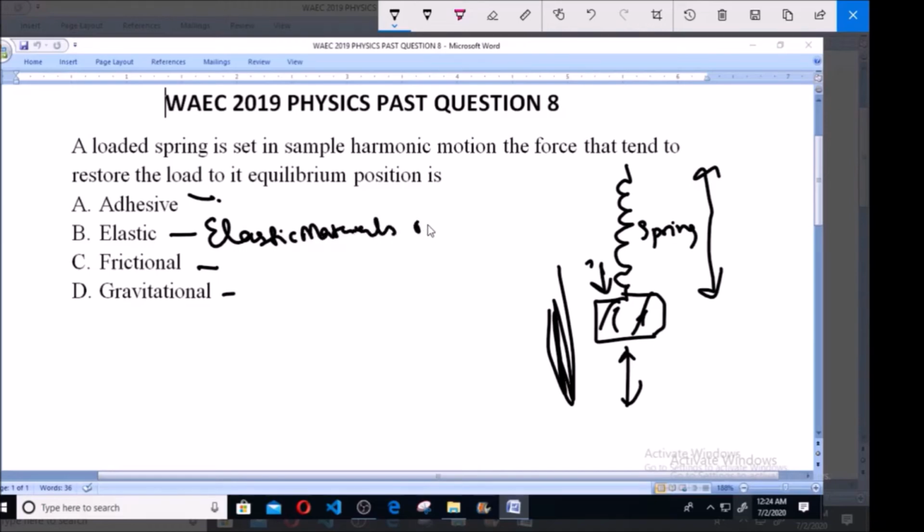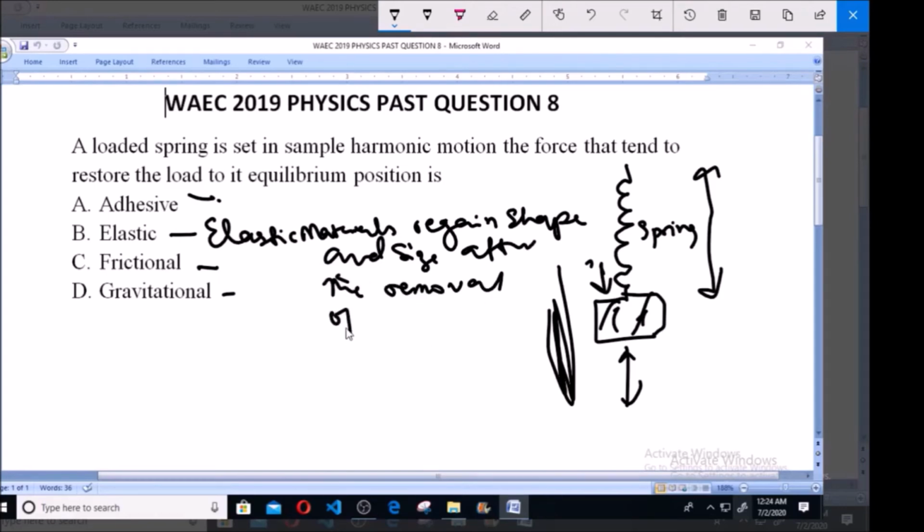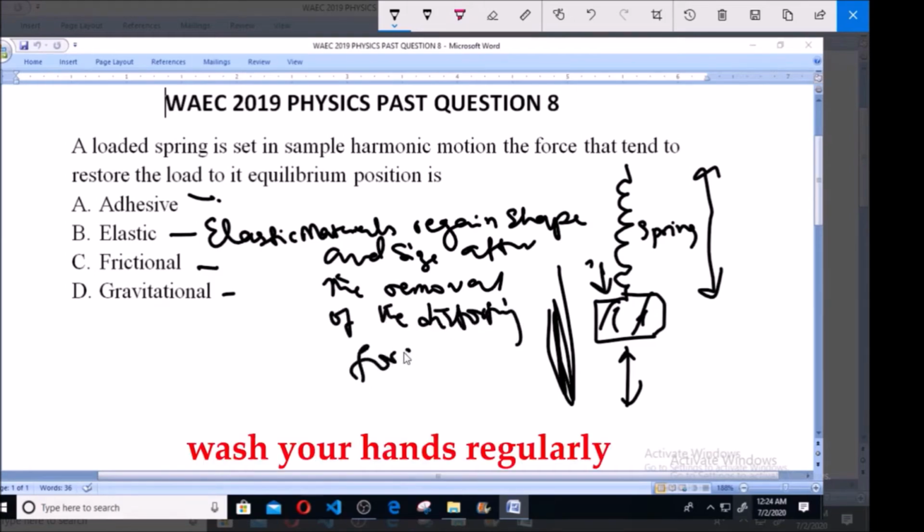They regain their shape and size after the removal of the distorting force. Whenever you remove the force that you're using to distort them, they will return back. So it's only elastic materials that do that.